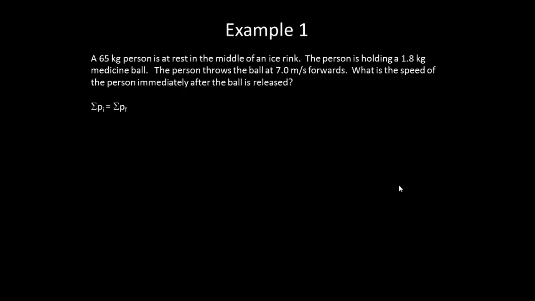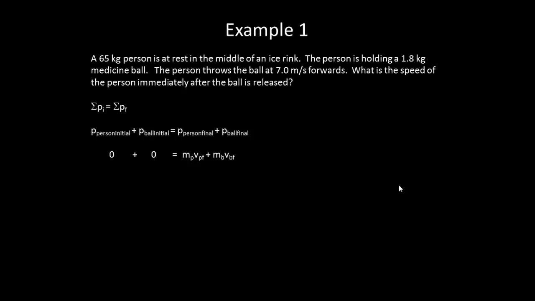We will say that our initial momentum equals our final momentum. And for this, we will have that the momentum of the person initially plus the momentum of the ball initially will equal the momentum of the person final plus the momentum of the ball final. Now, in this particular case, note that neither the person nor the ball were actually moving initially, so both of those terms are just 0.